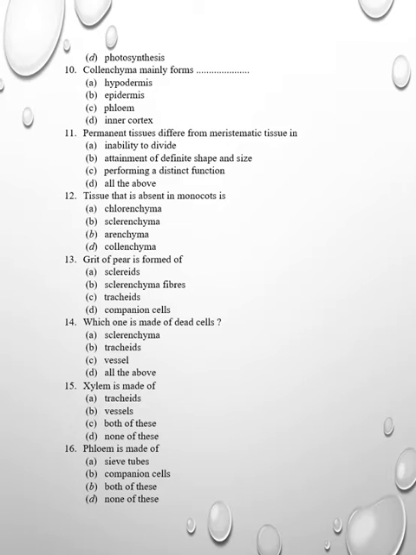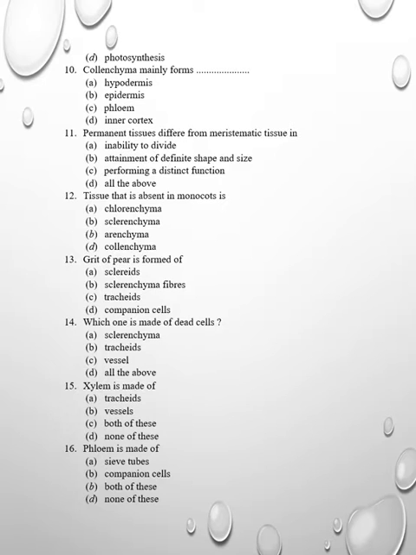Then question 10. Collenchyma mainly forms A. hypodermis, B. epidermis, and C. phloem. Collenchyma mainly forms the hypodermis.